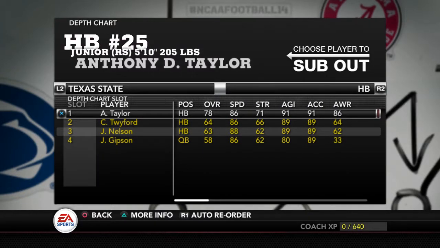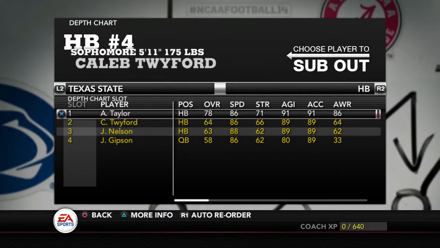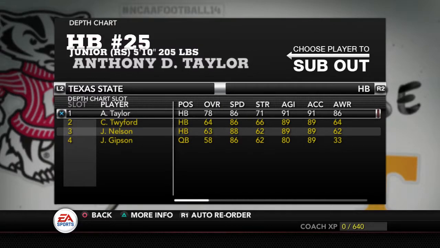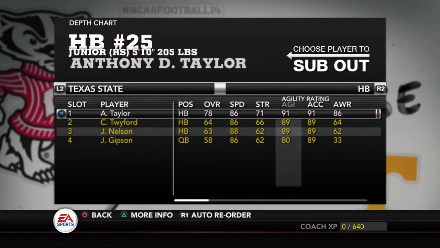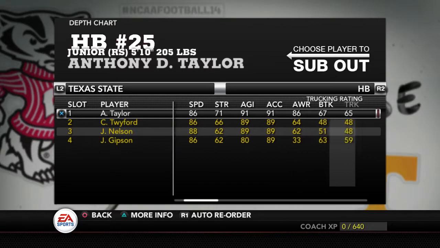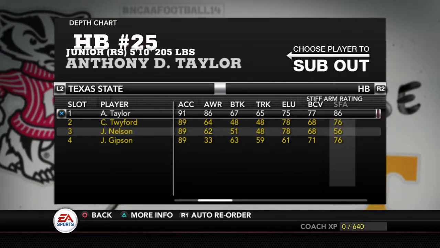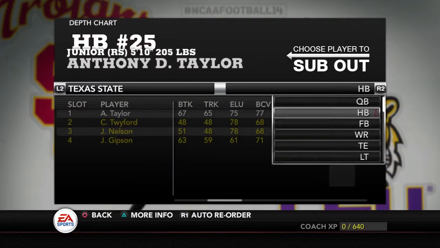Then we come down to Anthony D. Taylor. He is a redshirt junior, 5'10", 205. He's going to be our starting running back. He's a power back, more or less. He's got good strength, good acceleration, good agility, great awareness. But he doesn't have the best of moves, if I believe right. He has a good stiff arm. Yeah, he does have a good spin move and a good juke move. So he's going to be a good running back, a very solid running back.